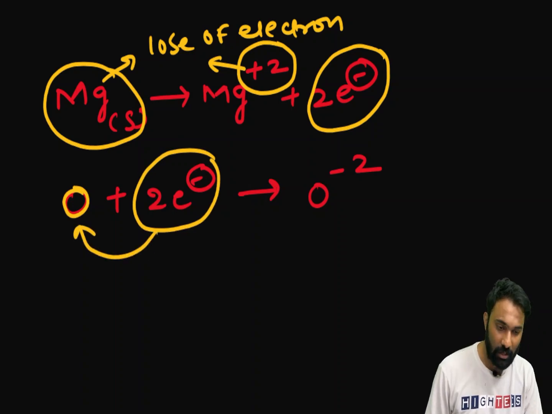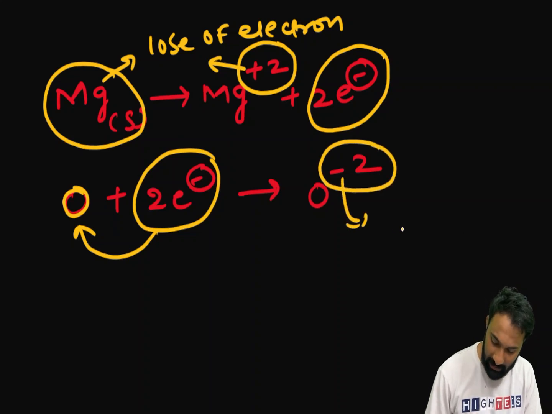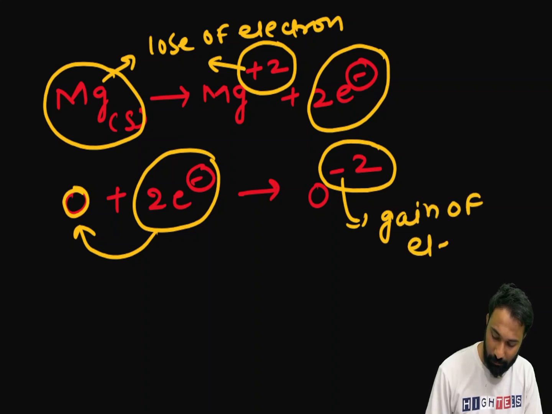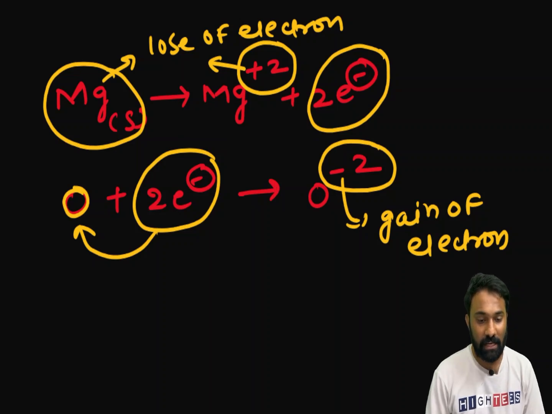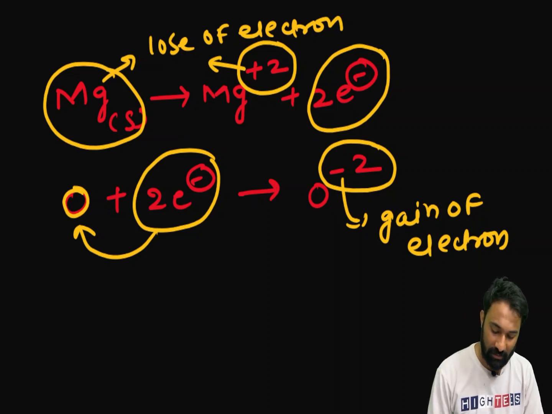I added the 2 electrons to the oxygen. Now due to that, the oxygen has the minus 2 charge. This minus indicates the gain of electrons. This gain of electrons, in our very important chapter that we are going to study next, we call it a redox reaction. In this redox reaction, it will play a very crucial role.